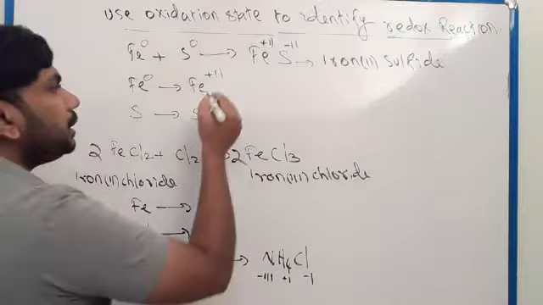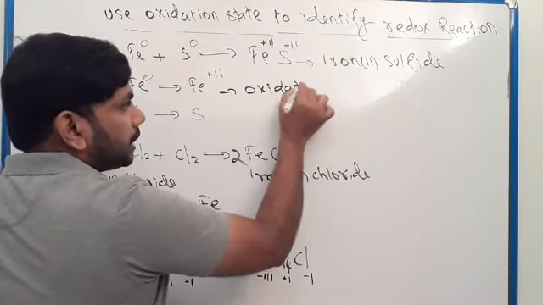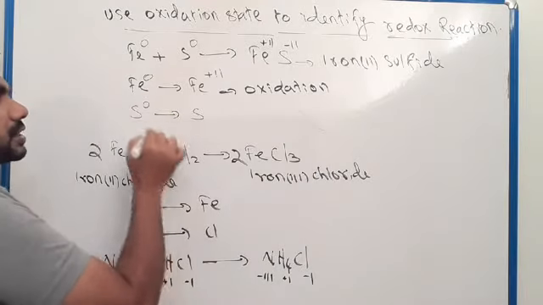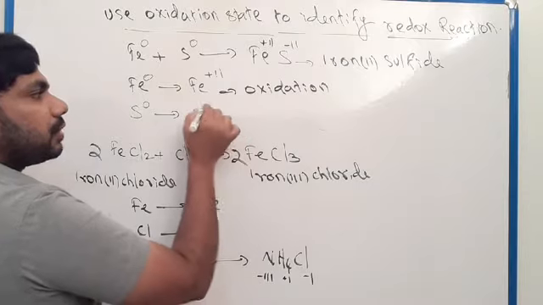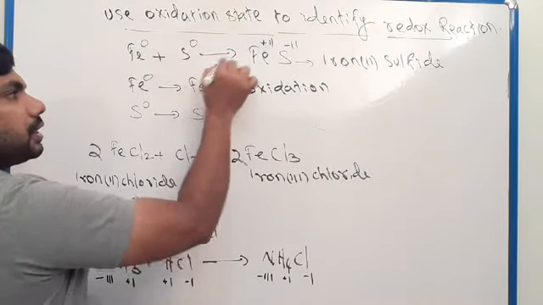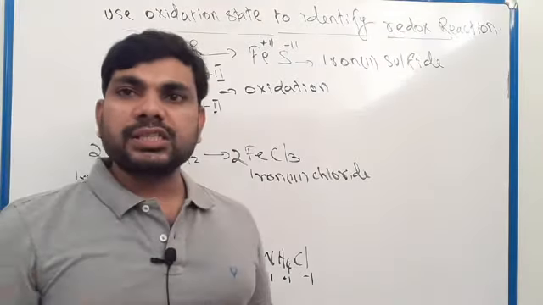Loss of electrons means it is oxidation. So this chemical reaction is oxidation. Similarly here sulfur has 0 oxidation state and here sulfur has -2 oxidation state. These are Roman numerals I discussed with you before. Roman numerals are used to represent oxidation number.